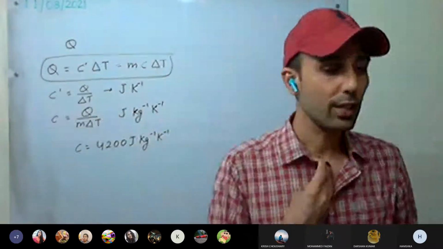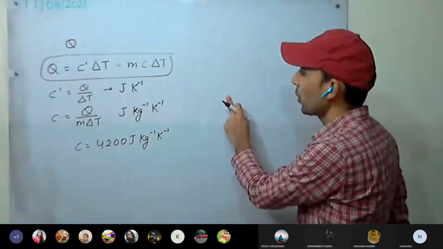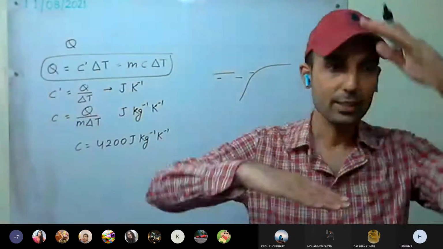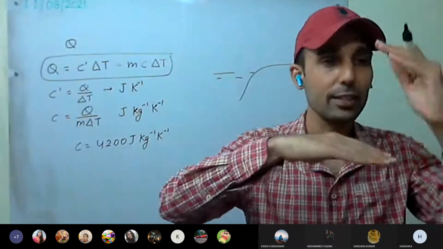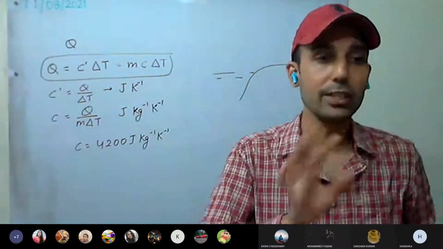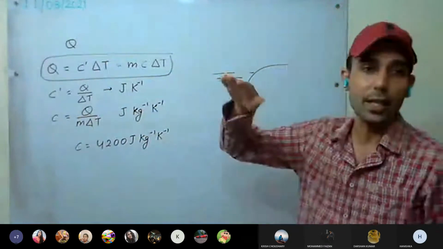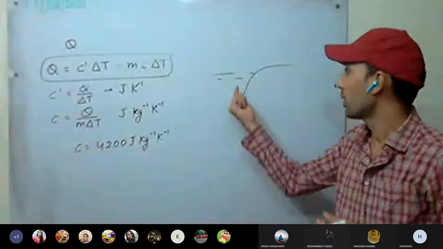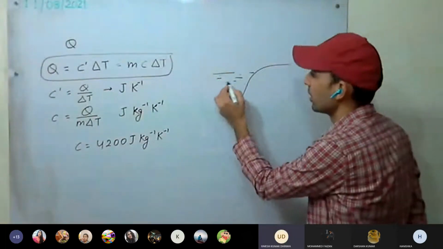This is clear. So first, the climate near the seashore is moderate. Why is the climate moderate? Moderate means there's not much change in the temperature, that is, the diurnal range, every day, during day and night, the temperature difference is less. As well as during the seasons, there's not much change near the sea. It remains moderate, that is, an equable climate. Not much variation in temperature. What is the reason behind that? Because water has a high specific heat capacity.